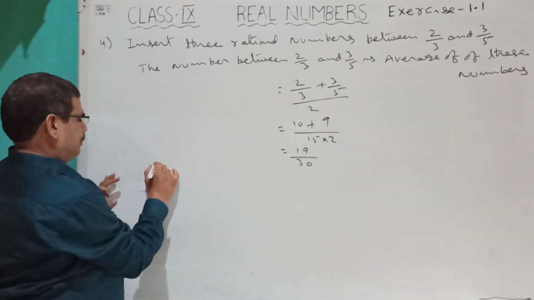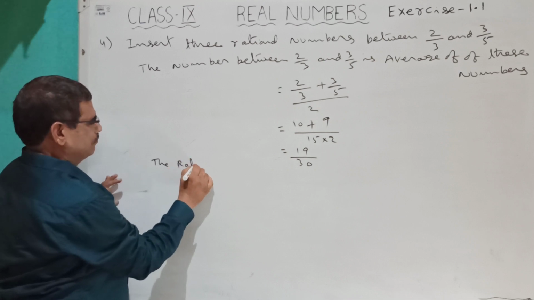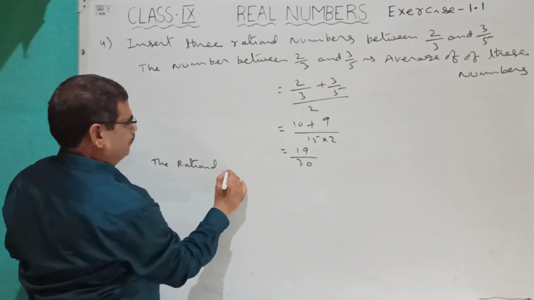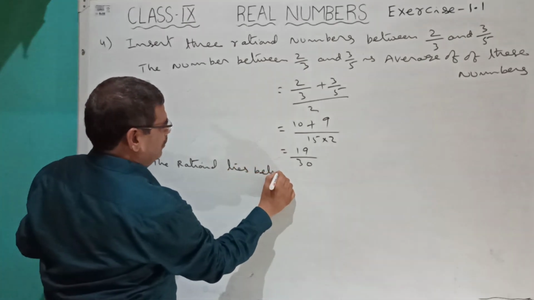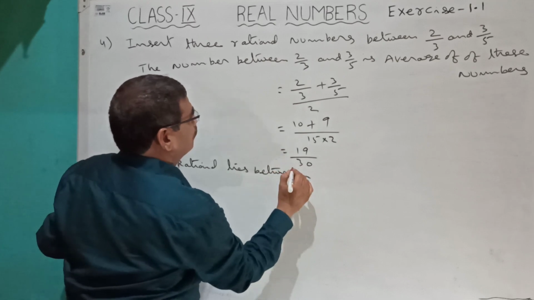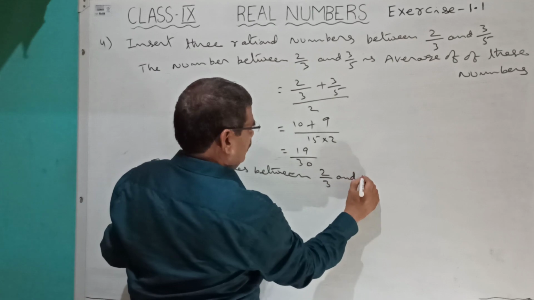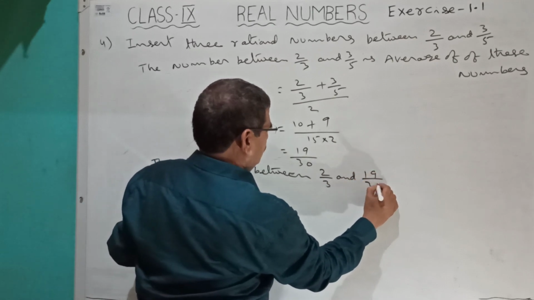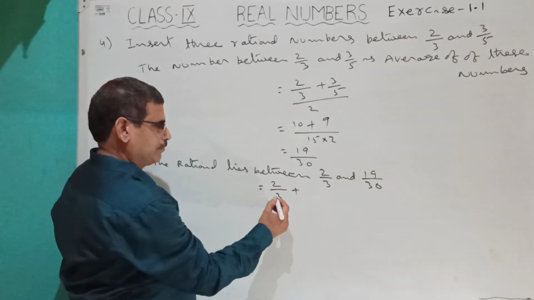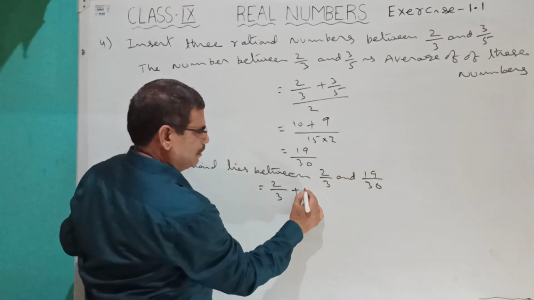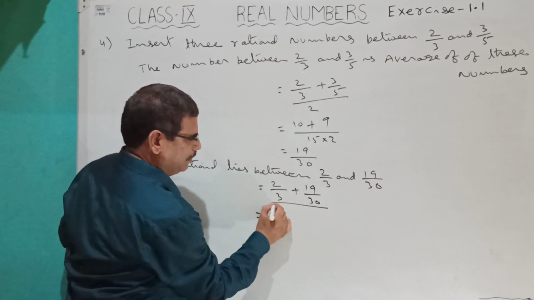So the rational number that lies between 2 by 3 and 19 by 30 is equal to (2 by 3 plus 19 by 30) by 2.